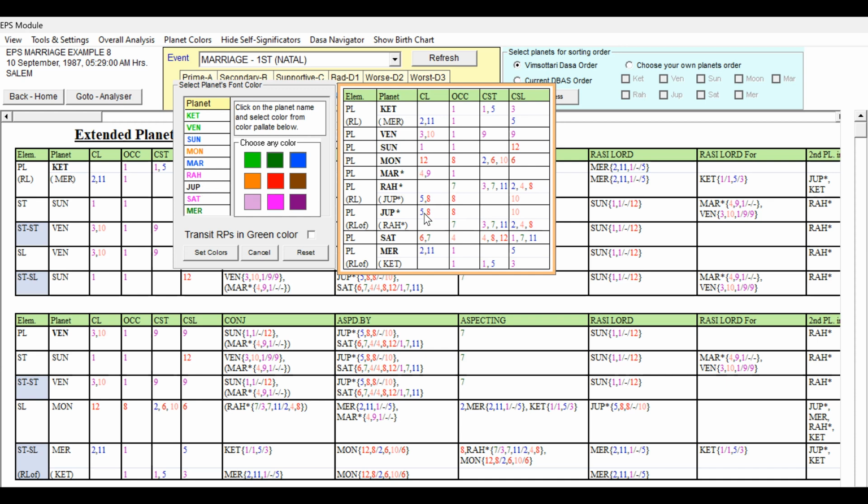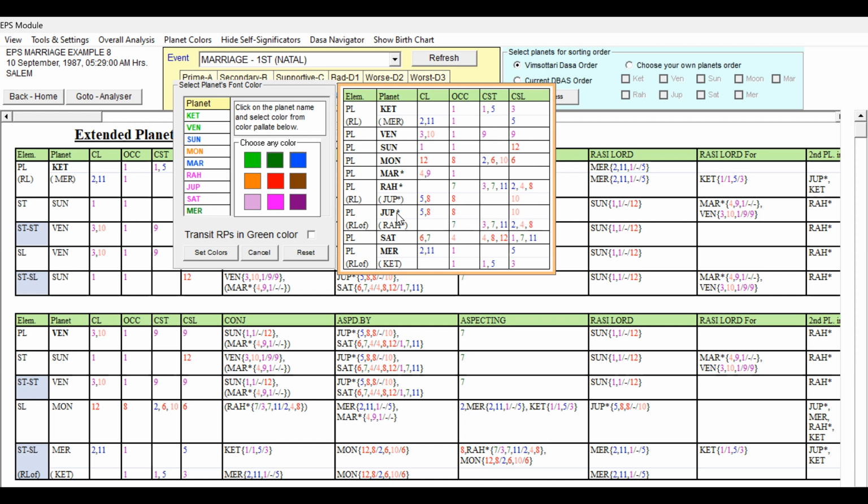Then Jupiter. Jupiter is the 5th lord and 8th lord, occupying the 8th house, and is the 10th sublord. Weakness is present. Being the 5th lord, we cannot give it blue, though unfavorable signification is also present, but we cannot give light red either, because it is the 5th lord and also supported by Rahu. So anyway, Jupiter can also be given the pink shade, but here unfavorable is on the higher side.